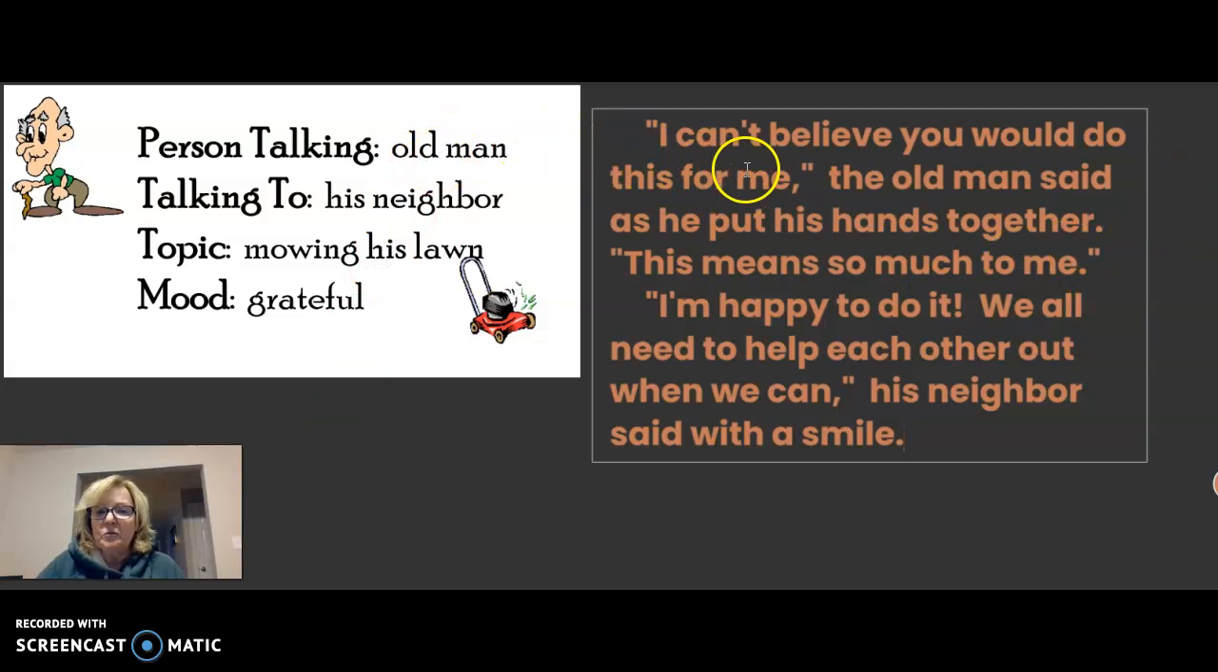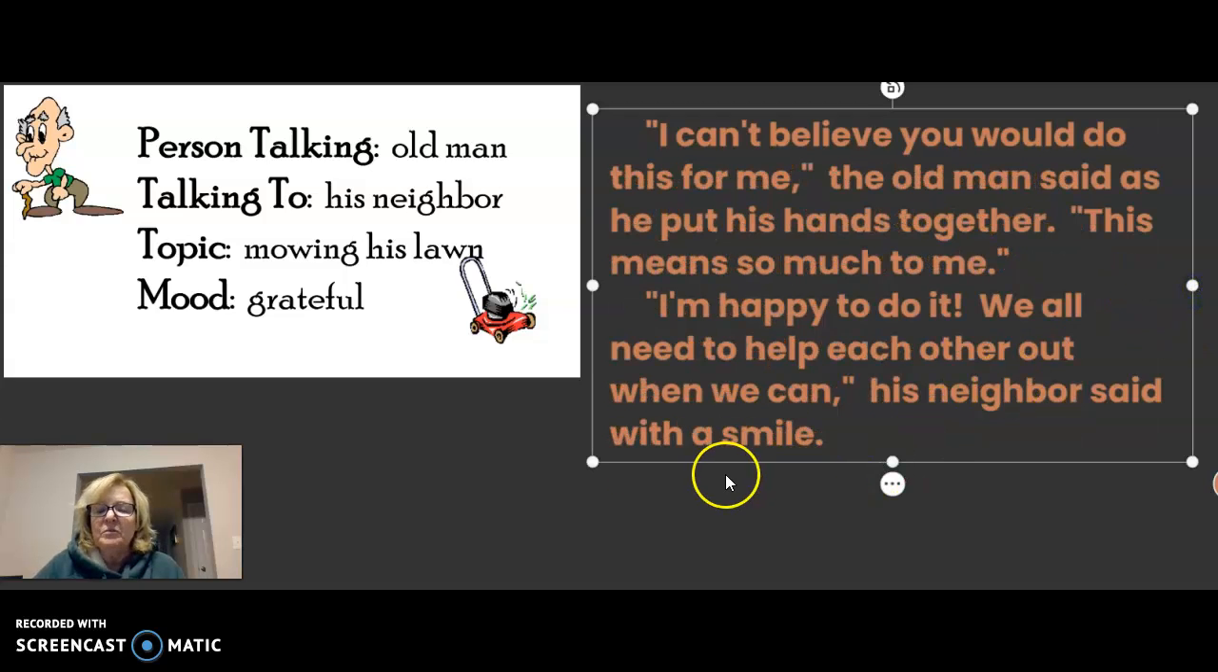The person talking is the old man. He's talking to his neighbor, mowing his lawn, and he is grateful. I can't believe you would do this for me, the old man said as he put his hands together. This means so much to me. And his neighbor said, I'm happy to do it. We all need to help each other out when we can, his neighbor said with a smile. So I took the situation and now I added the dialogue to it, having both people talking to each other. So you're going to practice this next.